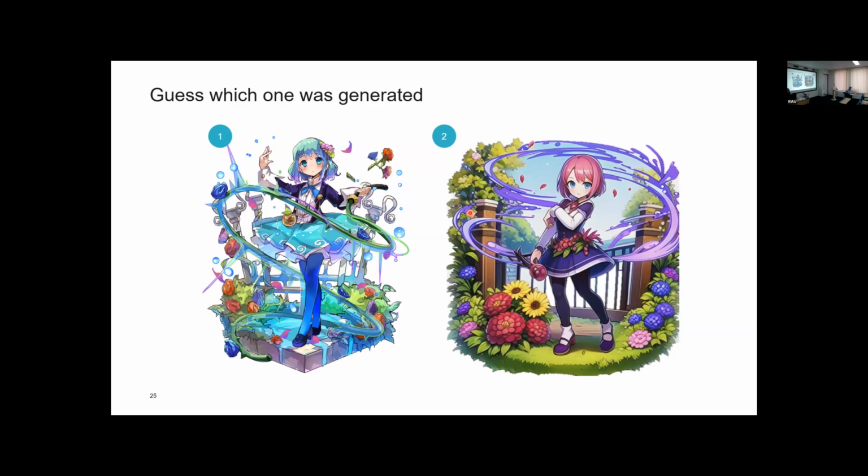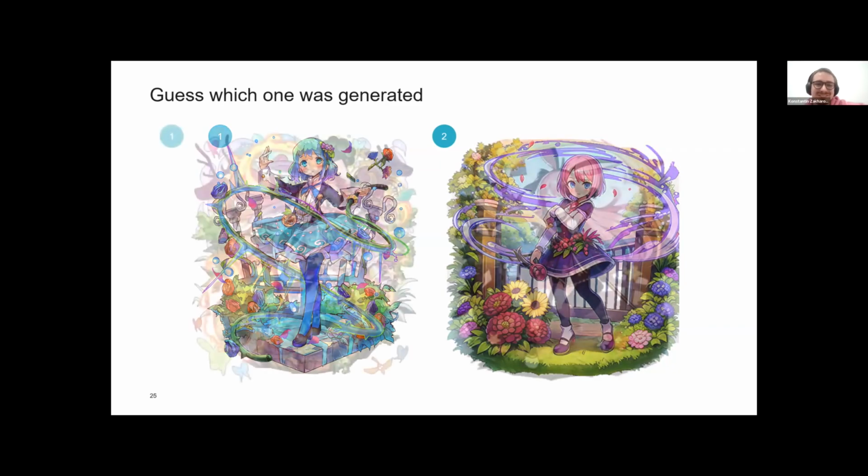Okay, now everybody is in doubt. The failure was bitter. Okay, anyway, let's vote. So the first one, the second one, 3, 4, 5. 5 hands. So now we have 0 against 5, and so many people decided not to. Yeah, you guessed correctly because the second one was generated.